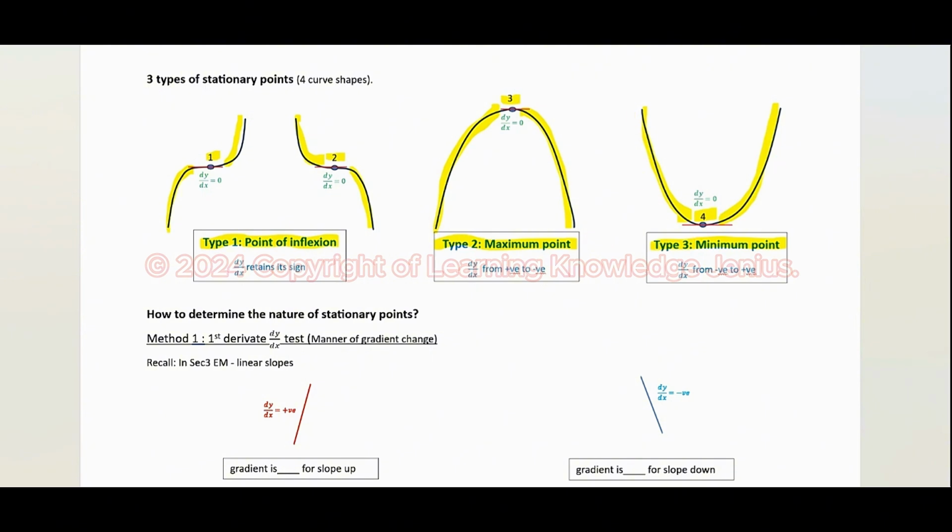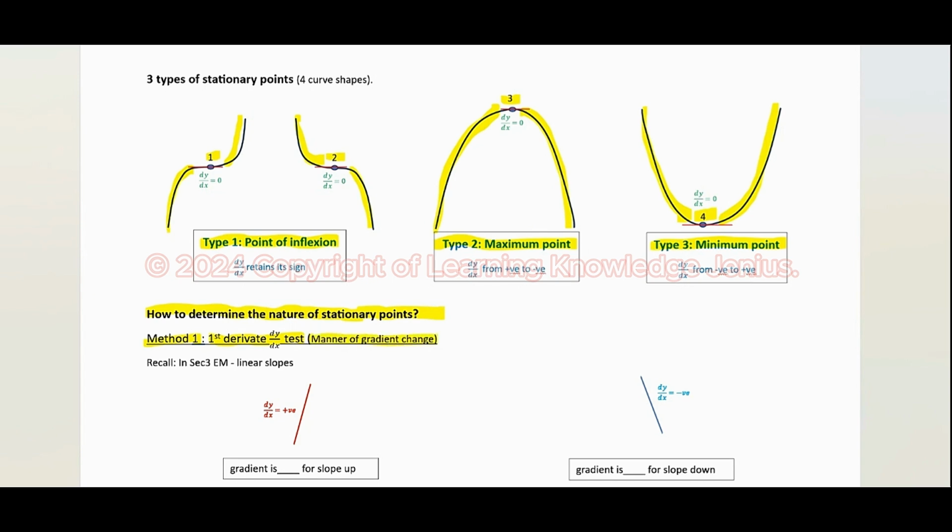After you have found the stationary point, naturally the next question is how to determine the nature of stationary points. We have two ways to find the nature of the stationary points. Method 1 is the first derivative test. This method observes the gradient behavior when it passes through the stationary point.